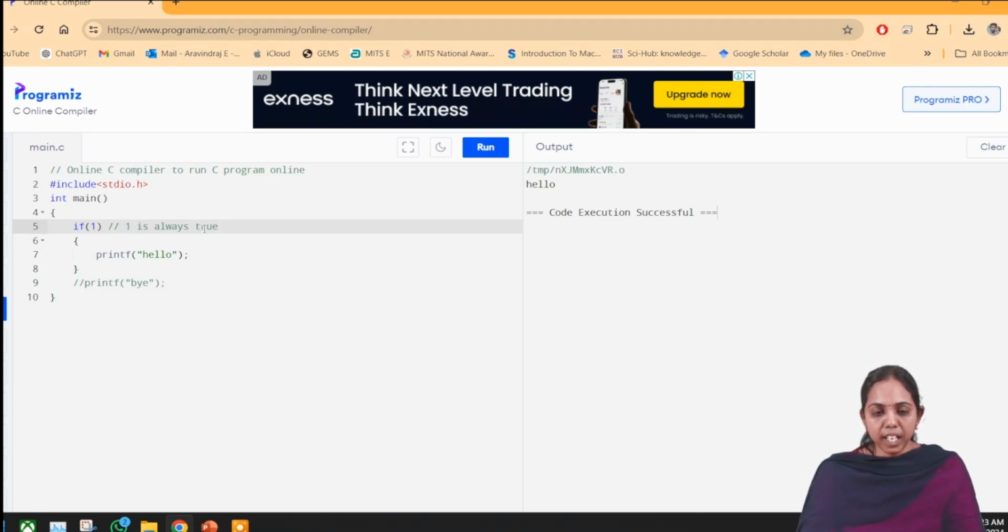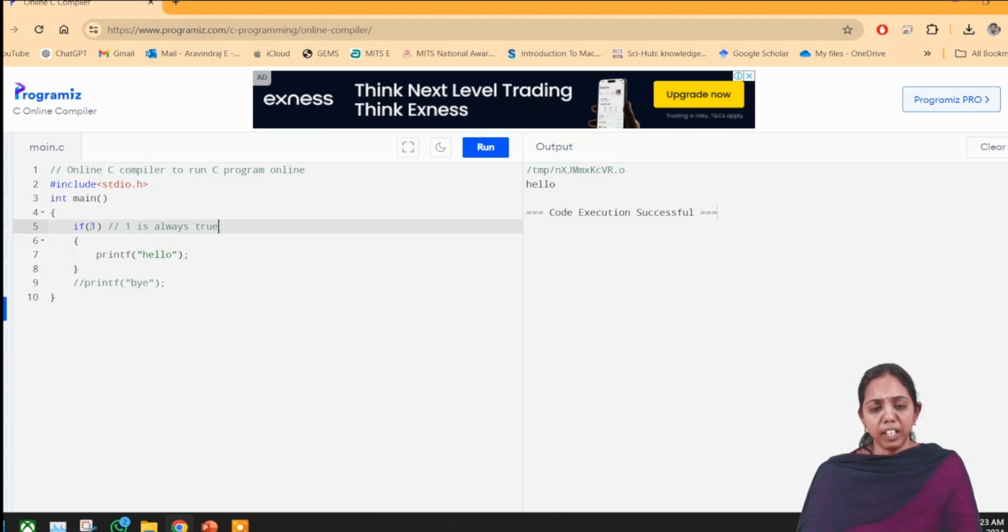One indicates true. In any programming language, one always indicates true. All non-zero values indicate true. So if you want to apply a condition that is always satisfied, we can use 1.